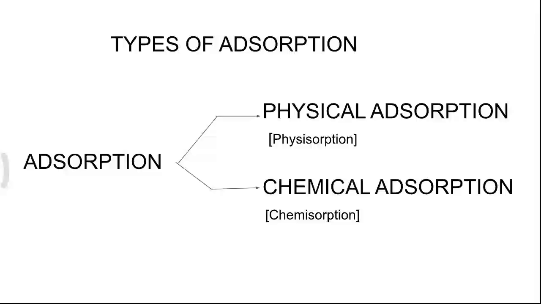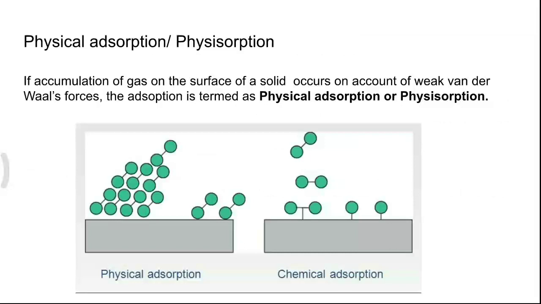Depending upon the type of bond present between the adsorbent and the adsorbate, the adsorption process can be classified into two: physical adsorption or physisorption, and chemical adsorption or chemisorption. In physical adsorption, the type of bond between the adsorbent and the adsorbate is weak van der Waals force of attraction.